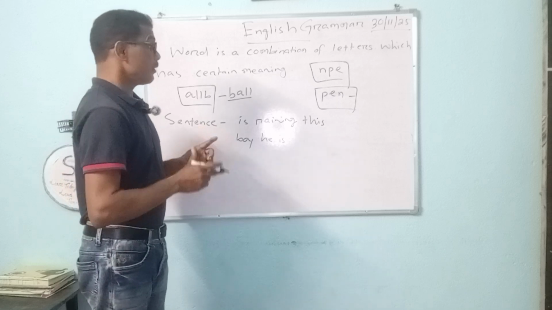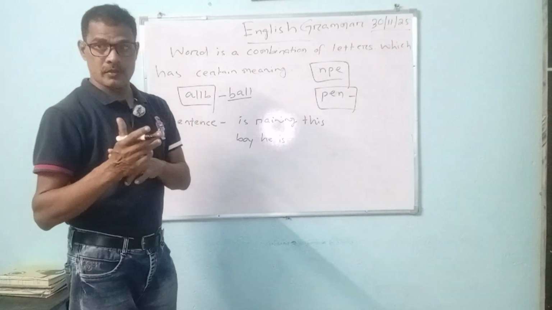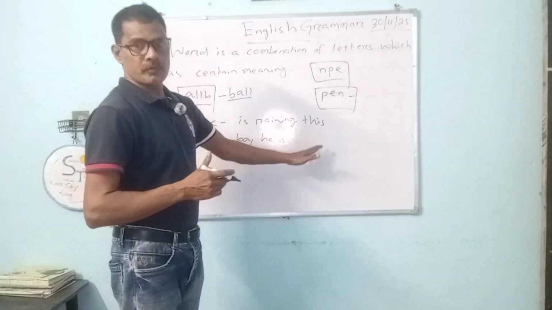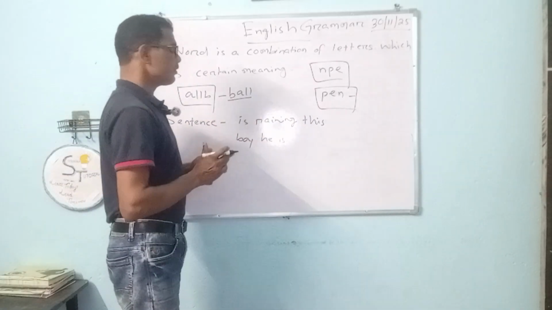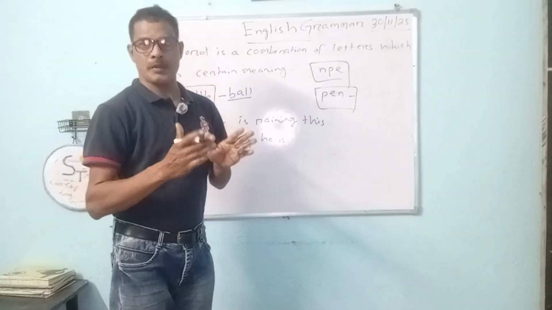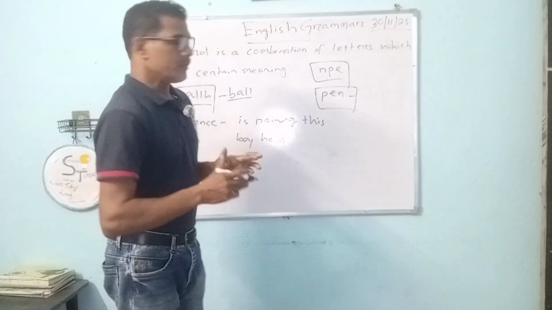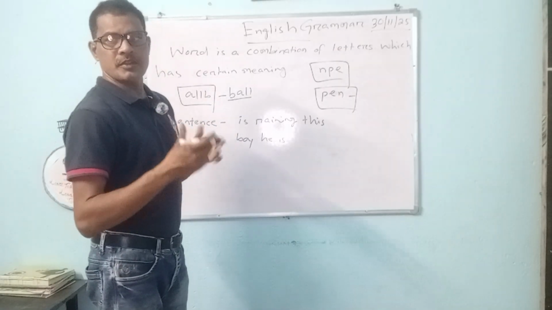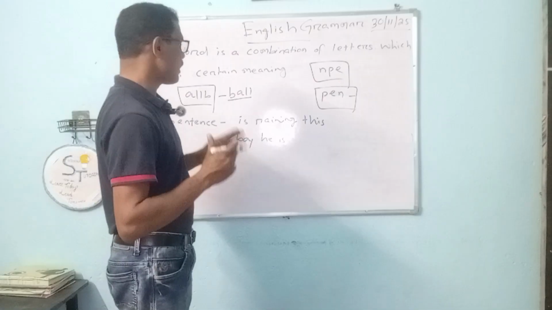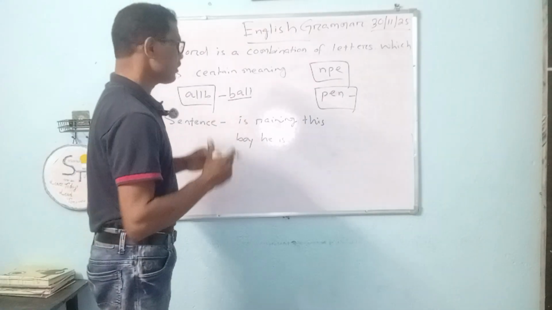Okay, and a sentence must have some punctuation also. There must be a full stop, comma, or period like this. Okay, and in English every sentence must start with a capital letter, whatever type of sentence it is. It may be interrogative, negative, positive, whatever, but it must start with a capital letter.